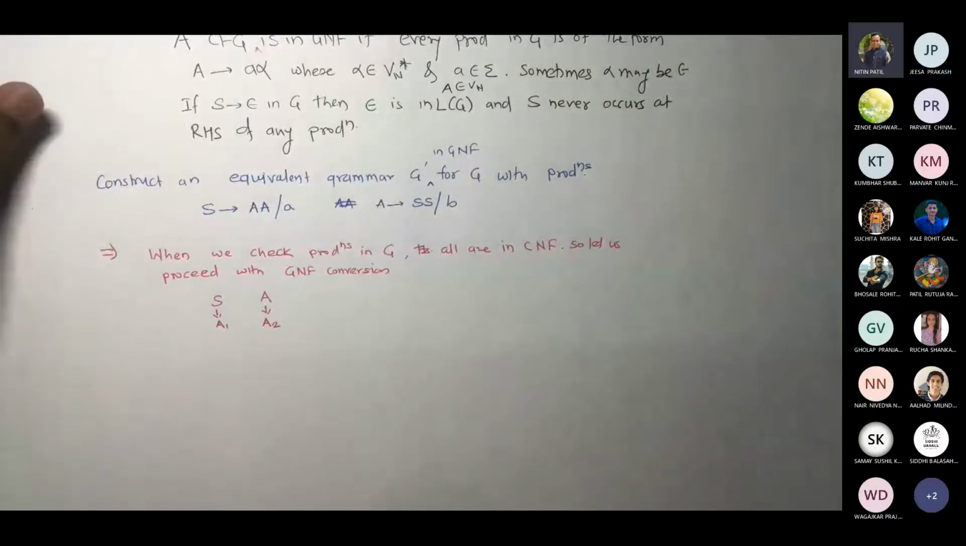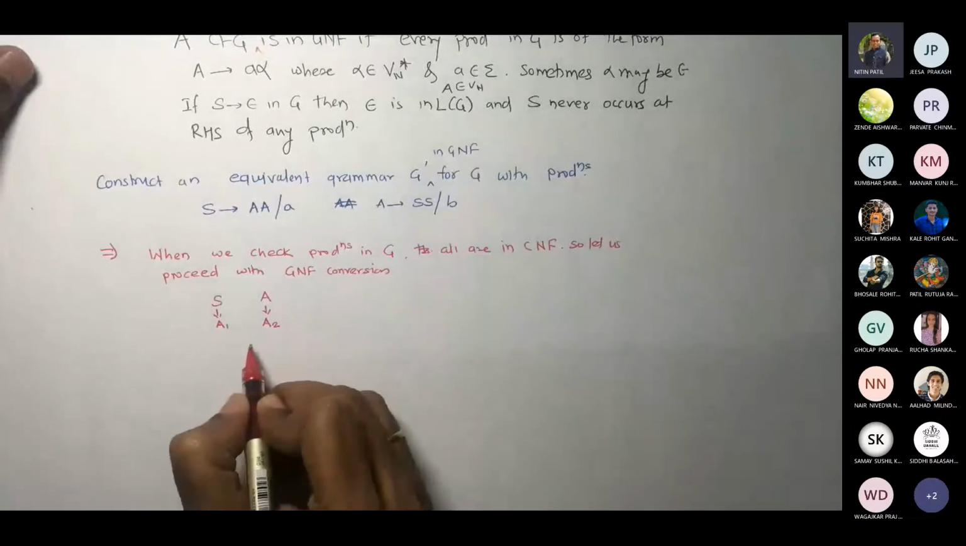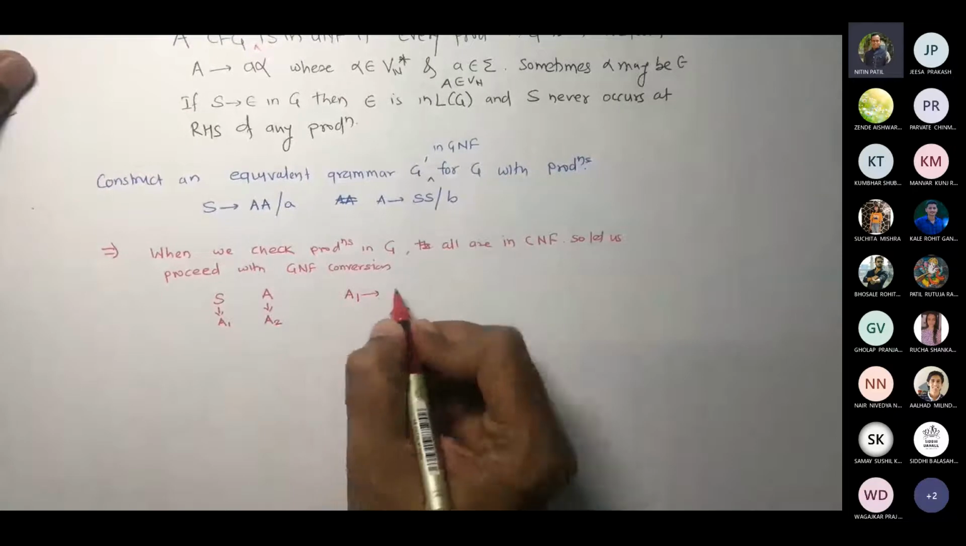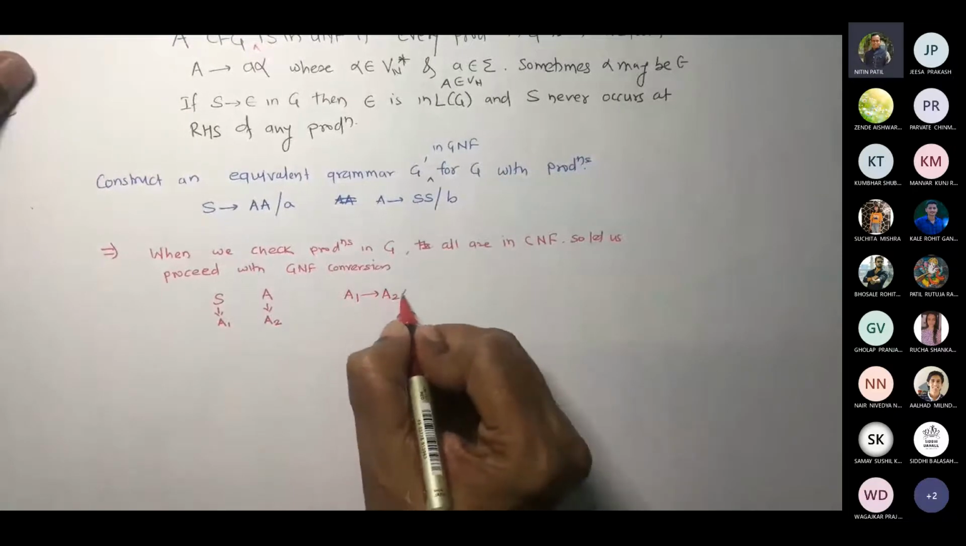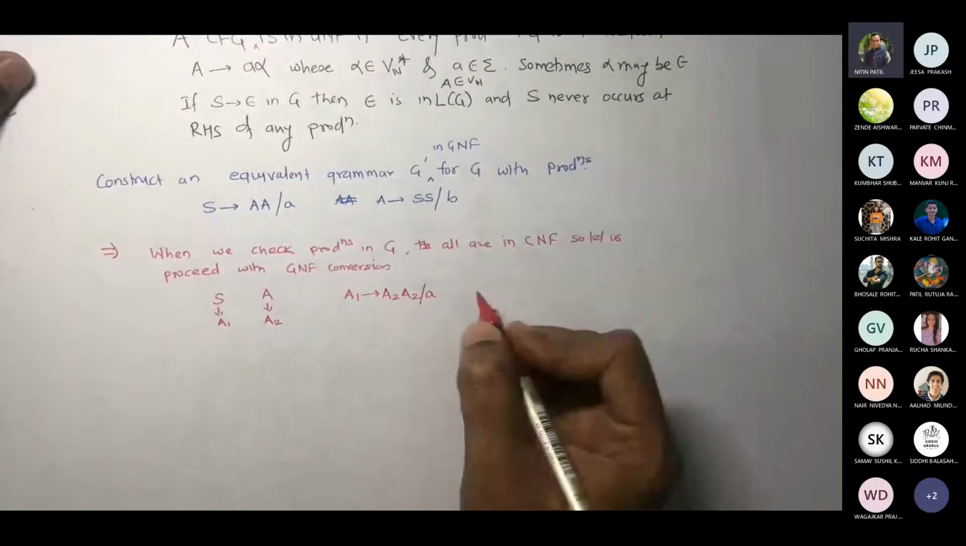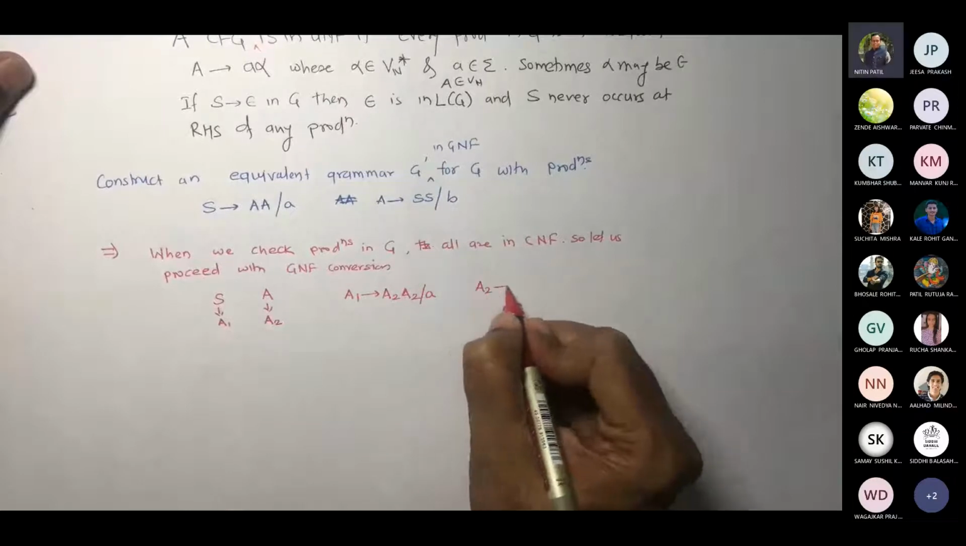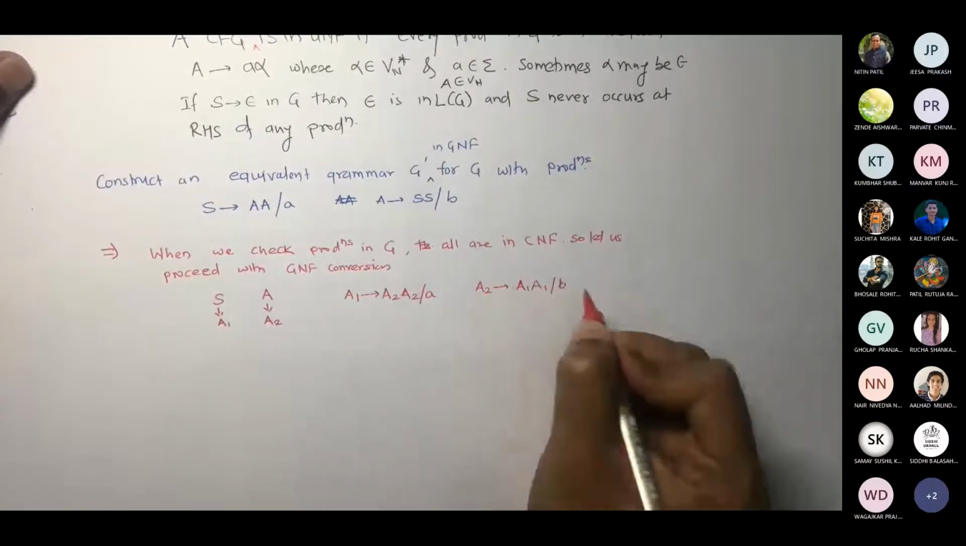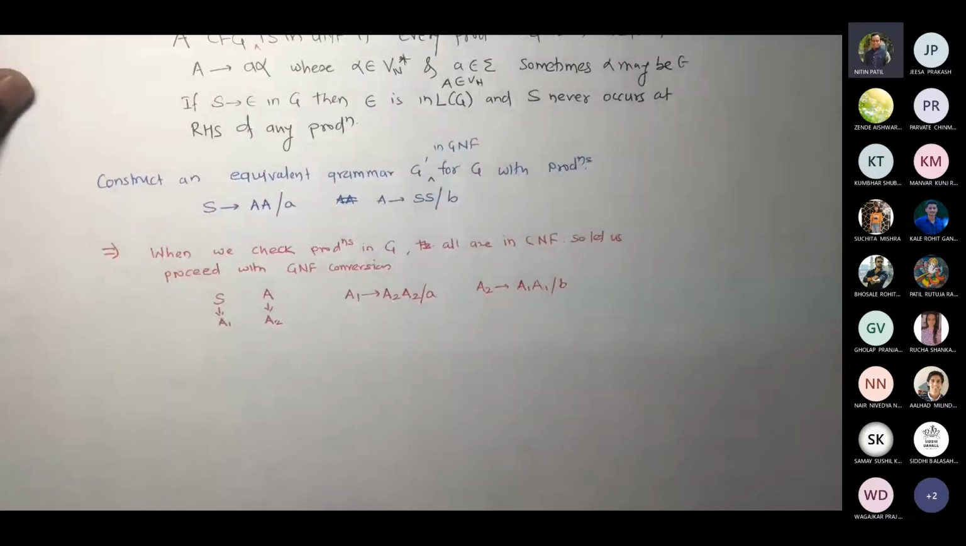Fine. Okay. Now using these new names, rewrite the productions. So what should the productions be? A1 gives A2 A2 or a. A2 gives A1 A1 or b. Is that fine?